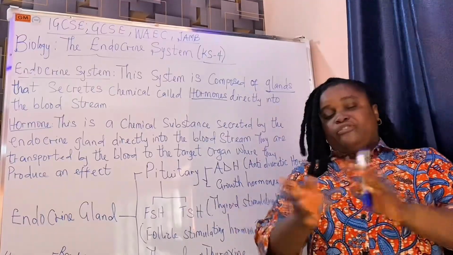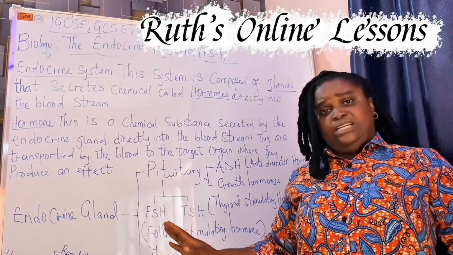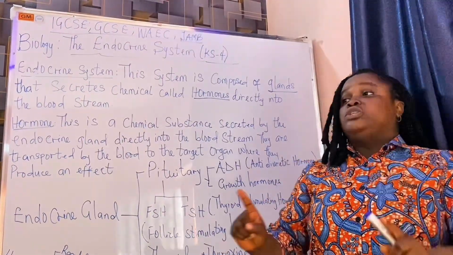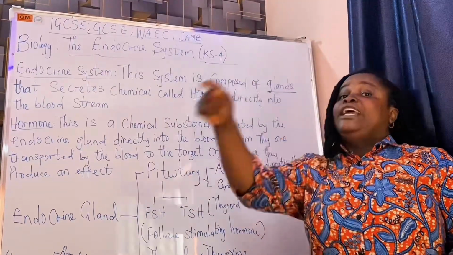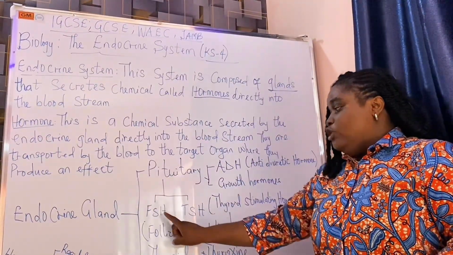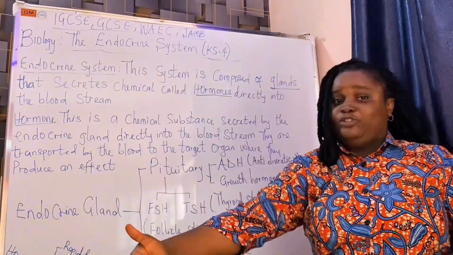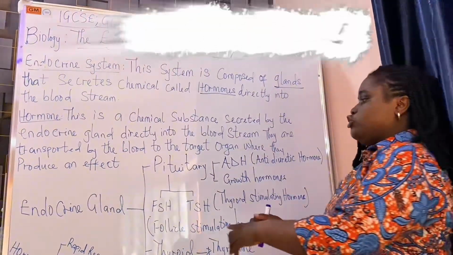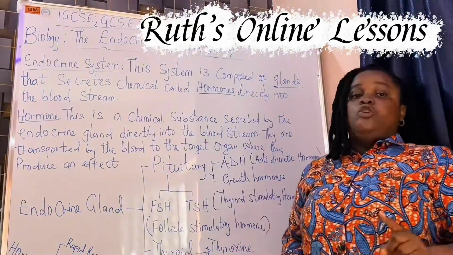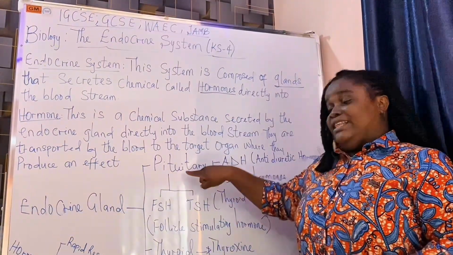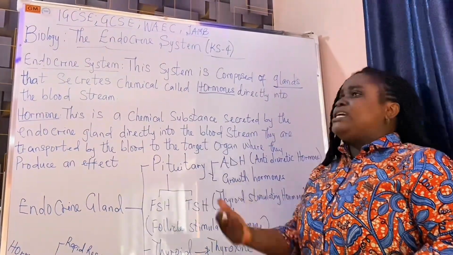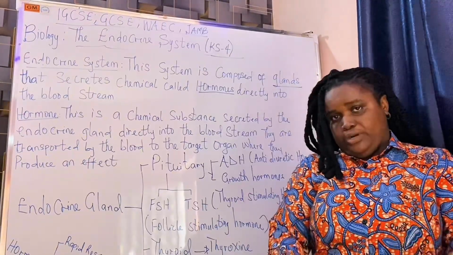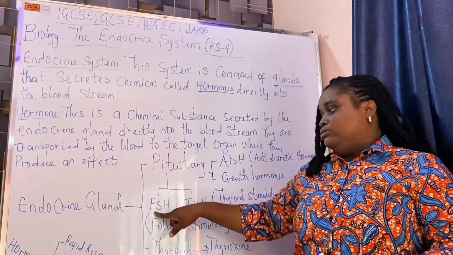So we have already answered the question why the pituitary gland is the master gland, because it controls and coordinates other endocrine glands by releasing hormones that triggers other endocrine glands to produce their hormones. All right, so I'm going to look at two of these hormones secreted by this master gland that triggers other endocrine glands to work. The first hormone here is the